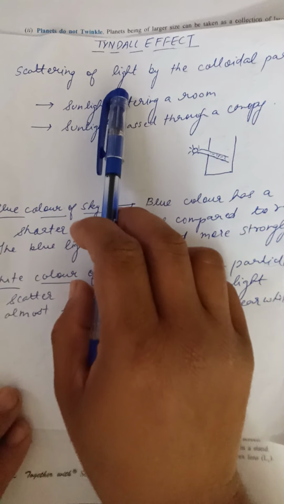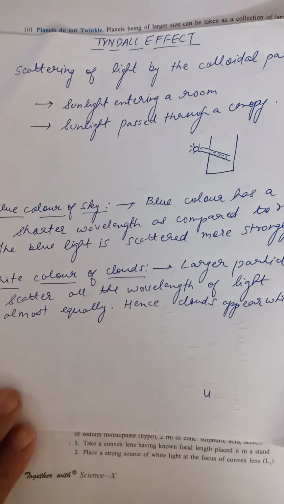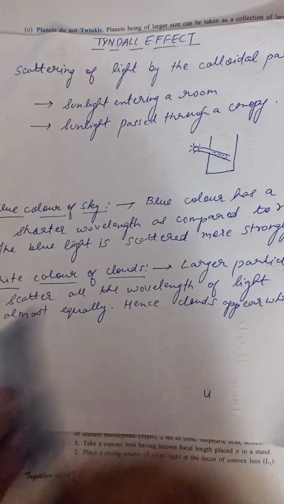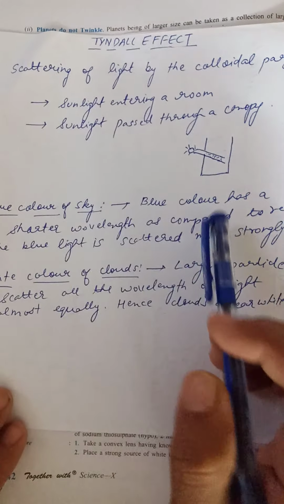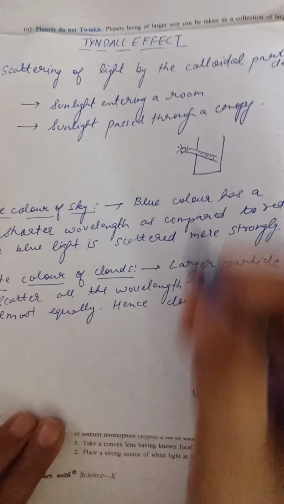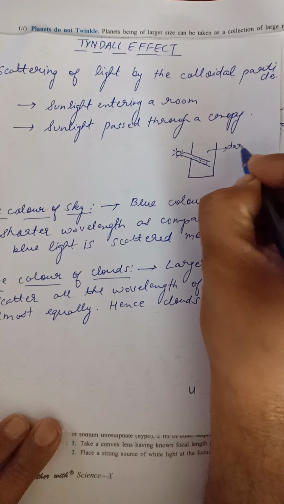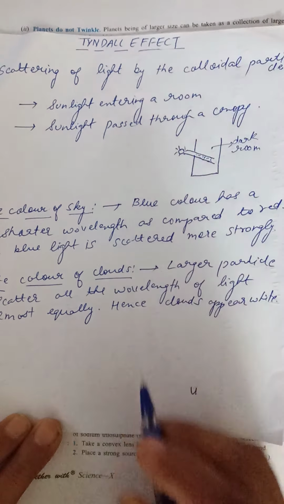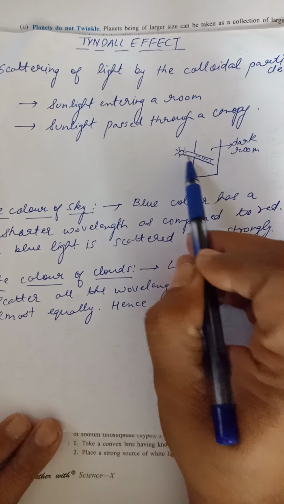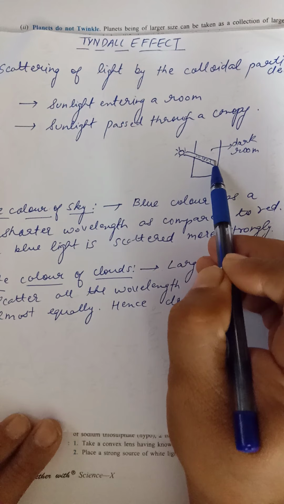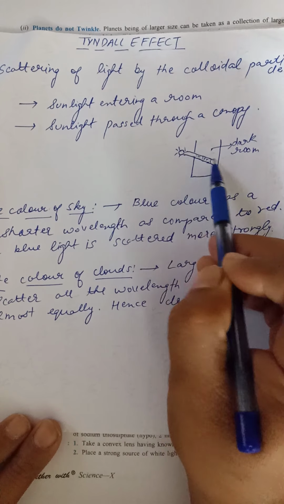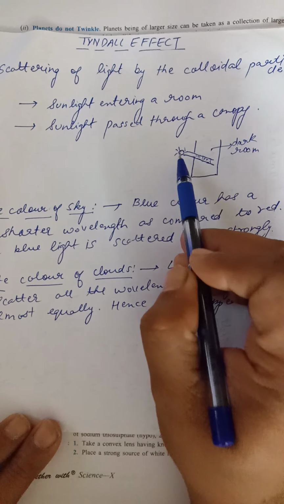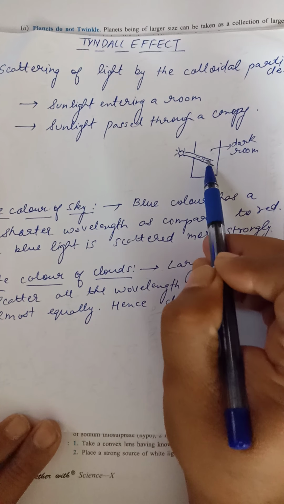We know that when the light travels, some particles are suspended in the light, and when they travel through the air, we can see those particles. These particles are visible due to the scattering of light. Now if we see a simple phenomenon, there is a dark room and a hole through which the light is entering. When the light is entering, you can see the particles suspended in this light. When the light is moving, you can see the pathway of the light, and along the pathway of the light you can see that the particles are visible.